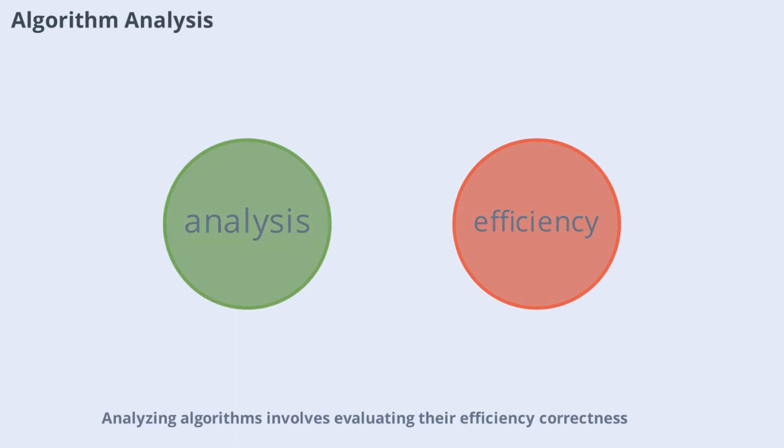Analyzing algorithms involves evaluating their efficiency, correctness, and resource usage. This process helps you understand how an algorithm will perform in different situations and whether it's the best choice for your problem. Key analysis tools include time complexity, space complexity, and empirical testing.